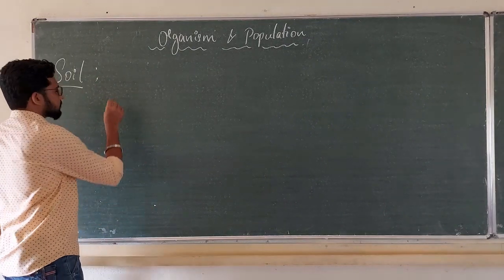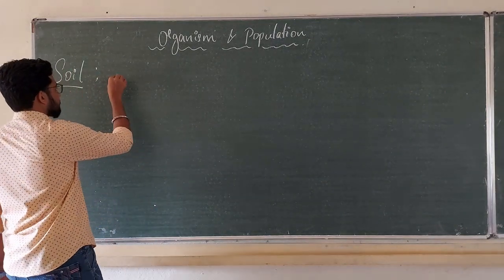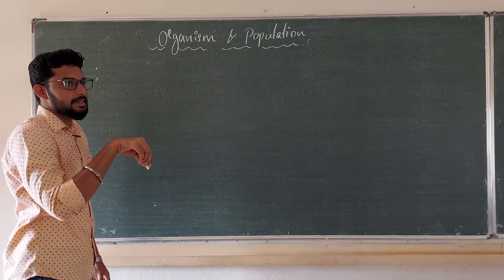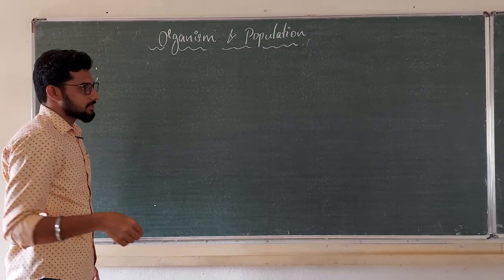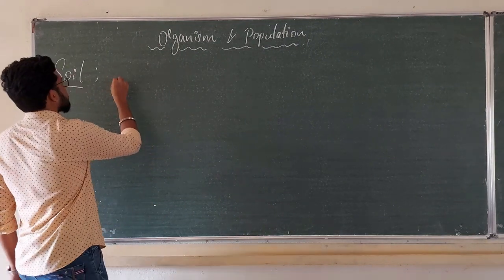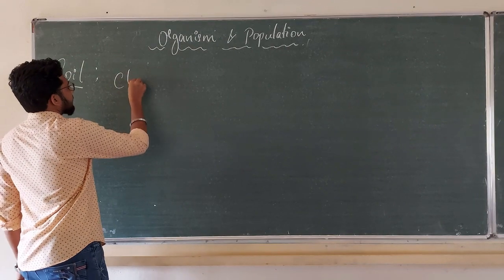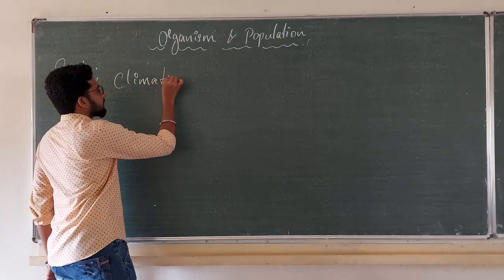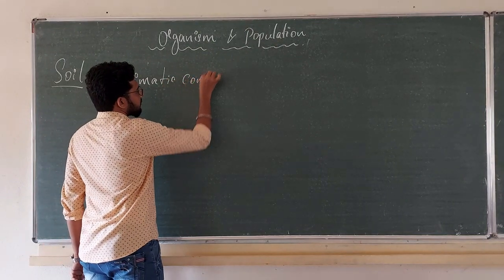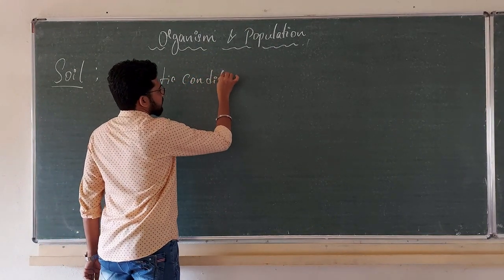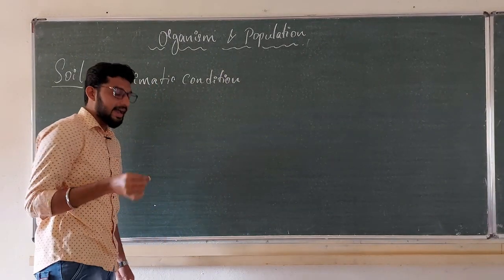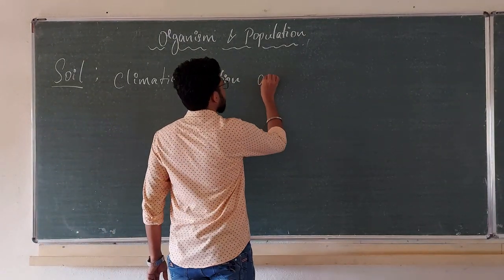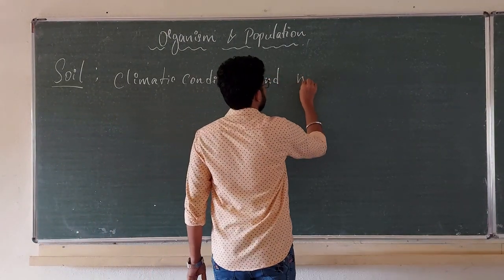The difference in soil composition is because of the climatic condition in that habitat and the weathering process.